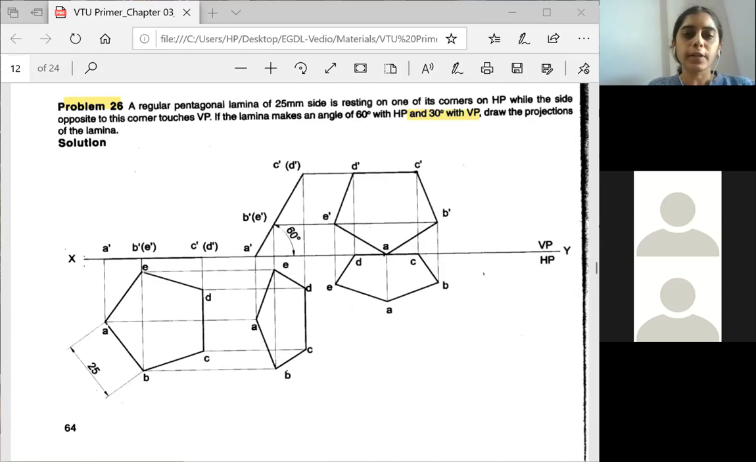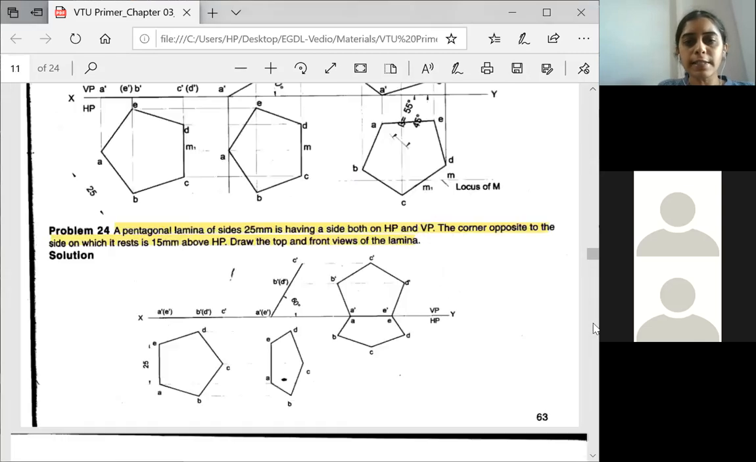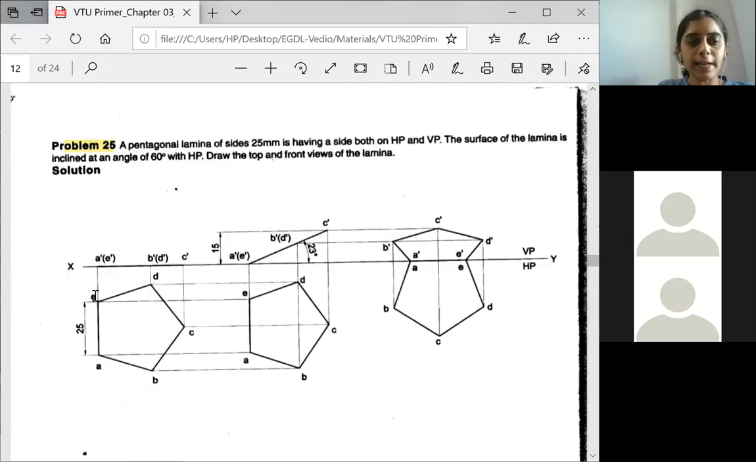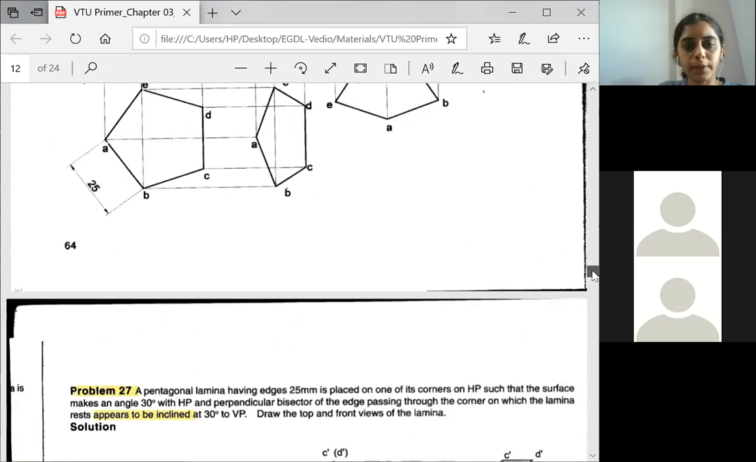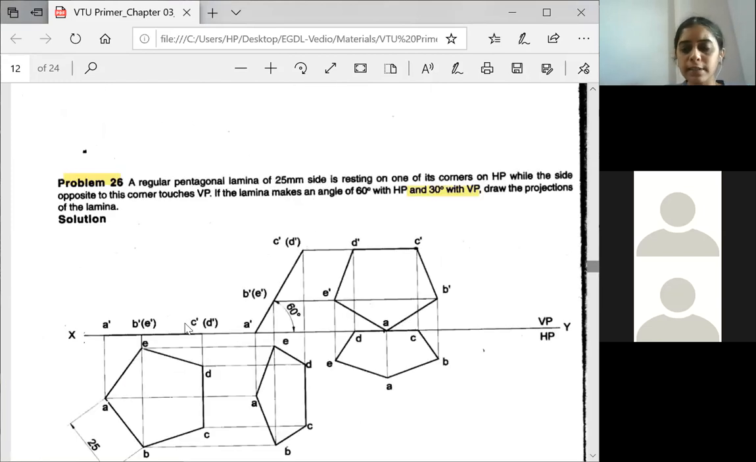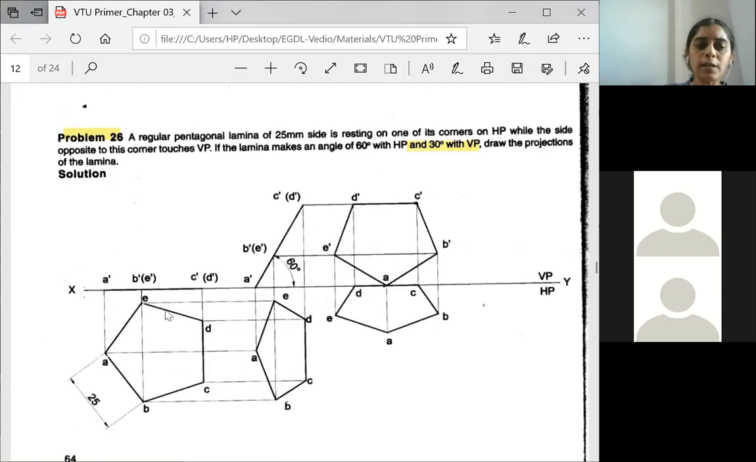Okay, so whenever it is told it is resting on one of its corners, we should show the position of the corner first. In the previous problem, we showed it resting on one of its sides because the side was resting. Since it is resting on one of its corners, please show the corner first. Then construct the pentagonal lamina as told.